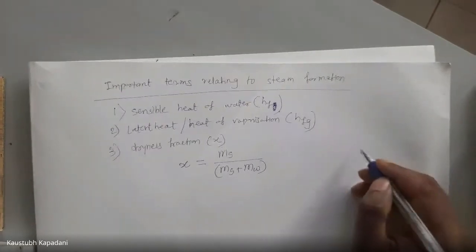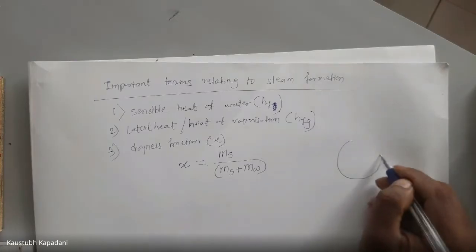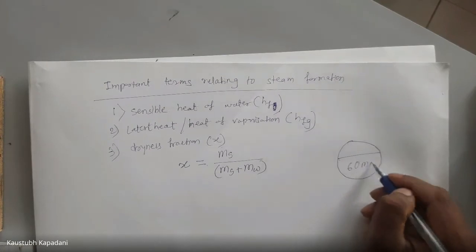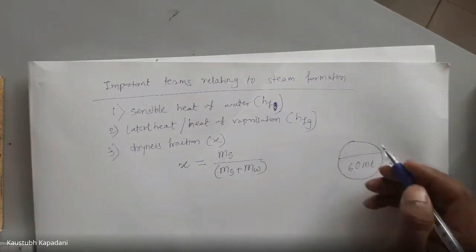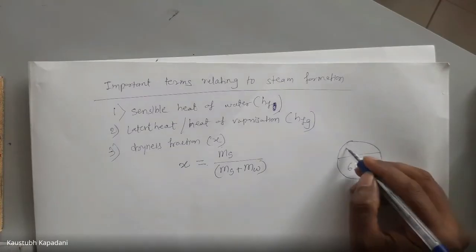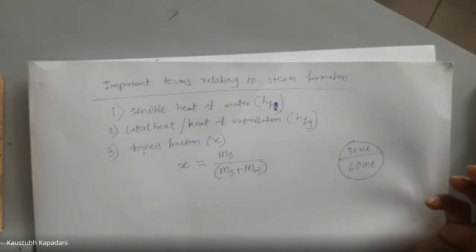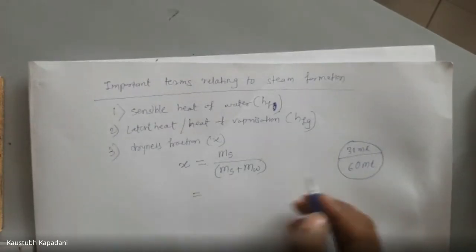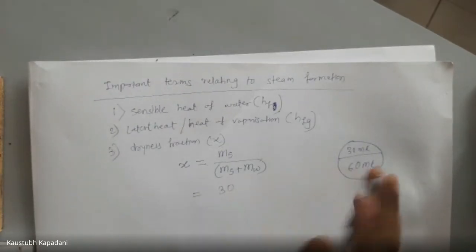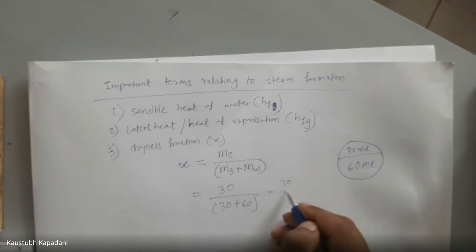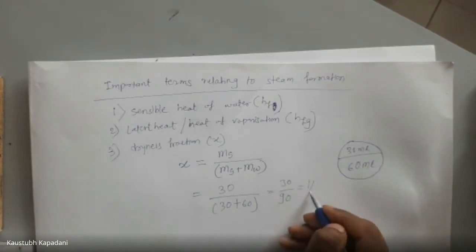Suppose we have a container. In this container there is, let's say, 60 ml of water, and 30 ml of water has vaporized. So here we can see the volume, 30 plus 60, so 30 over 90, it will be 1 by 3.